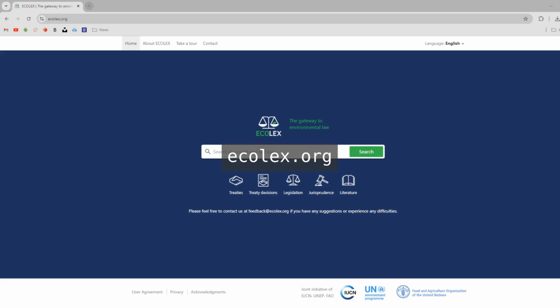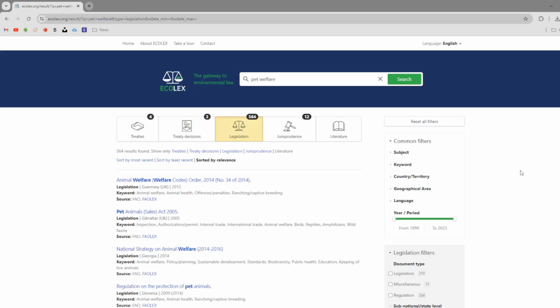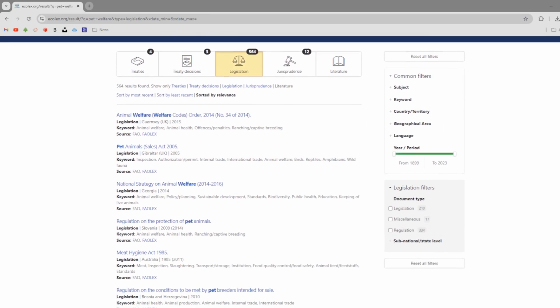The first is Ecolex. This is a database of environmental laws created by a group of intergovernmental organizations. The database features international laws like treaties and treaty decisions, as well as domestic laws like legislation and case law. Although the database focuses on environmental laws, it does feature many laws related to animals that we might not traditionally associate with the environment. For example, if we select legislation and run a search for pet welfare, we see a collection of legislation and regulations related to the protection of pets.